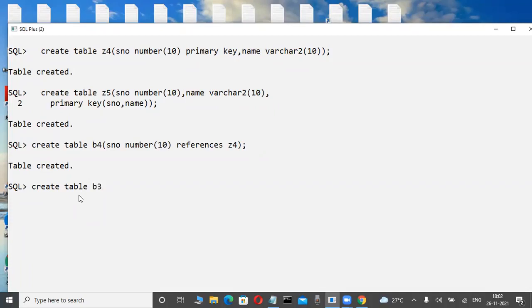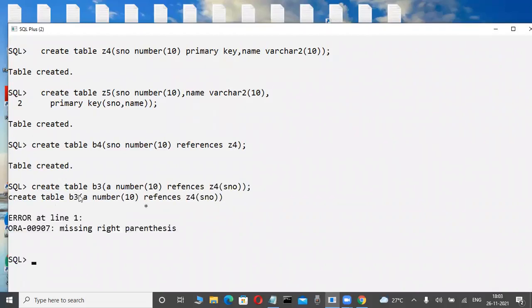Suppose B3 is a table, and here I'm giving A as a column, for example, with the same data type. Now check it out. References to master table Z4, compulsory brackets, the primary key column, which one? S number, like this.